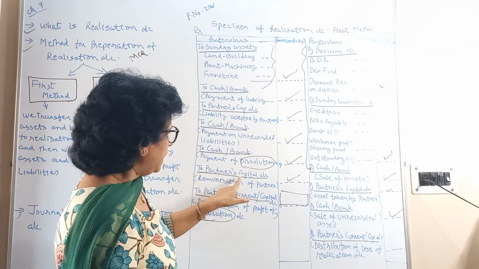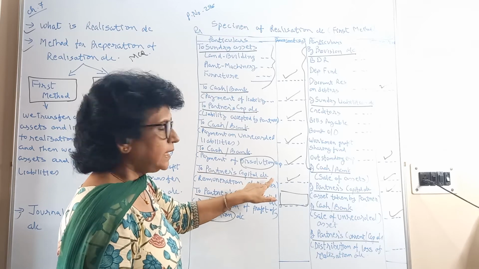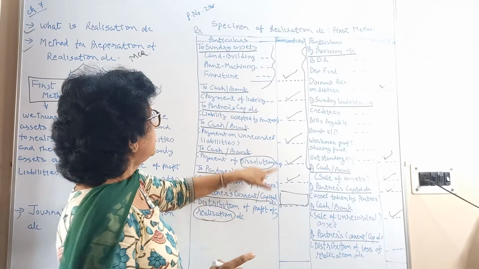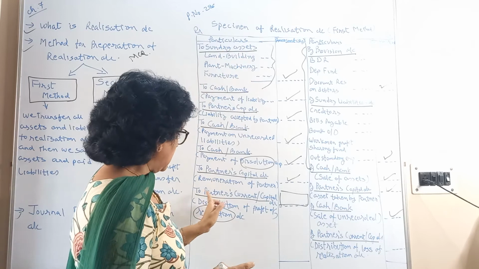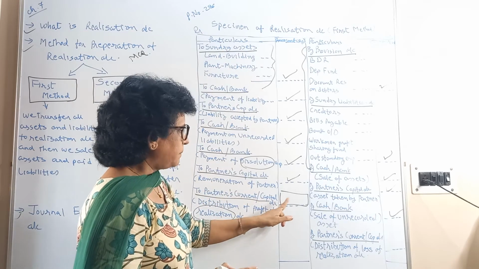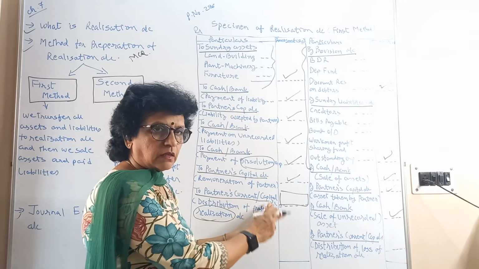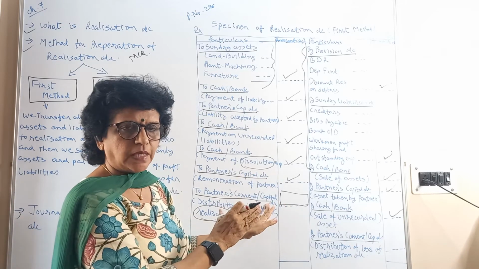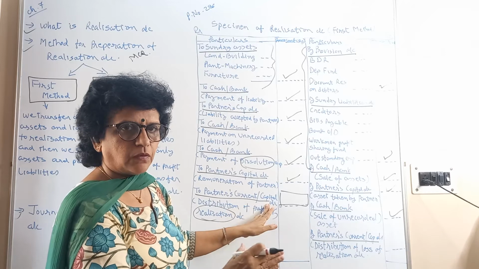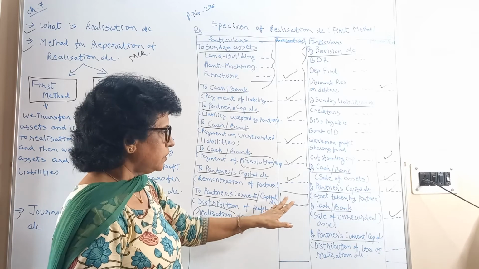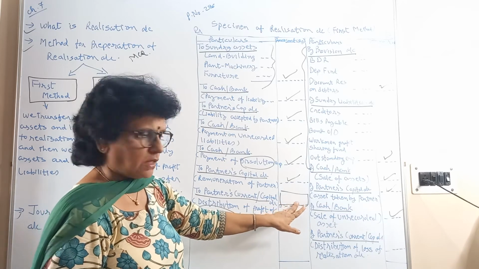So here the partners' capital account is to be credited. The journal entry becomes realization account debit to partners' capital account. If you have a current account, then current. Whether it is a current method or a fixed method, whichever capital account you have, accordingly you have to post into that capital account.